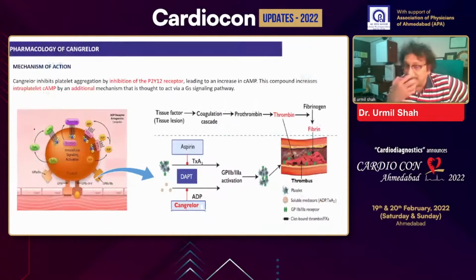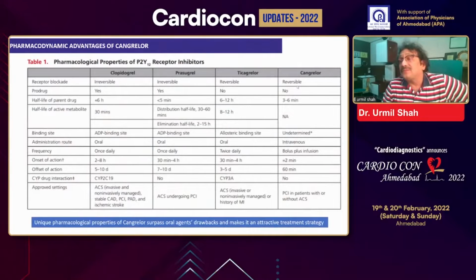Ejection fraction was 35%. Now let us understand cangrelor, which is an important new addition to the antiplatelet agents. Basically, it is an ADP receptor antagonist. It acts through the ADP receptor pathway, and as far as mechanism is concerned, it is similar to the available ticagrelor or prasugrel. But what we have to understand is platelet aggregation. The last step is GP2B activation, and we also have the molecule which inhibits the final pathway, that is GP2B-3A, on the platelets. Now let us compare the three molecules which are P2Y12 antagonists.